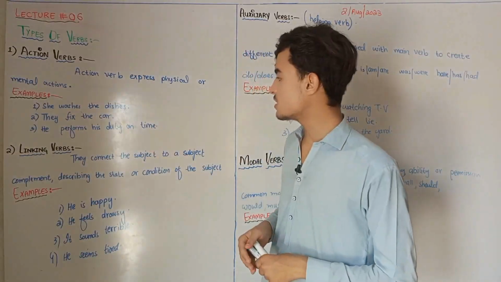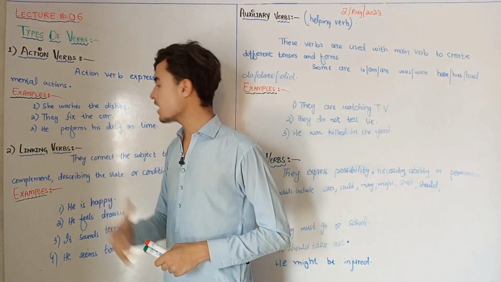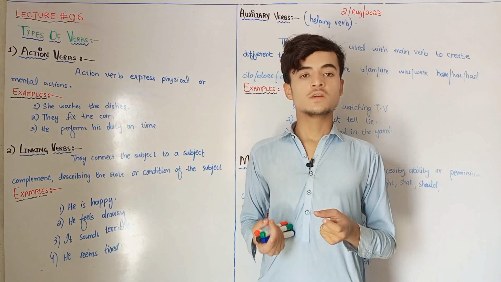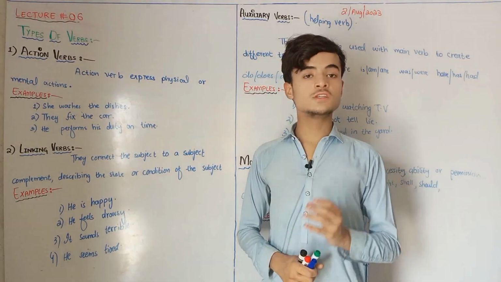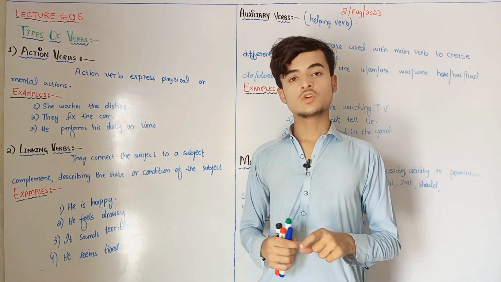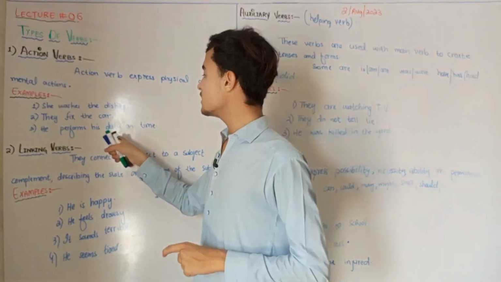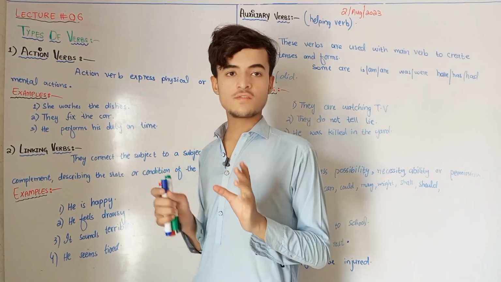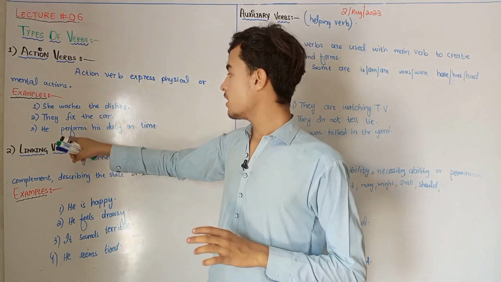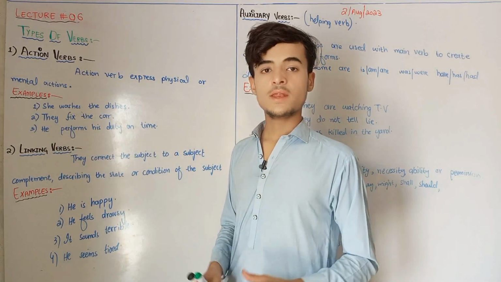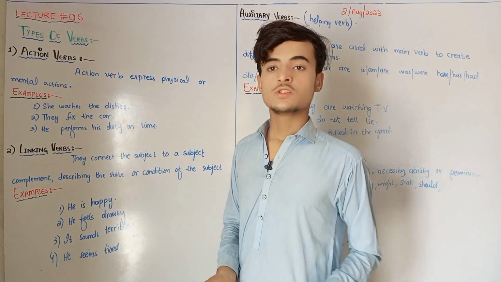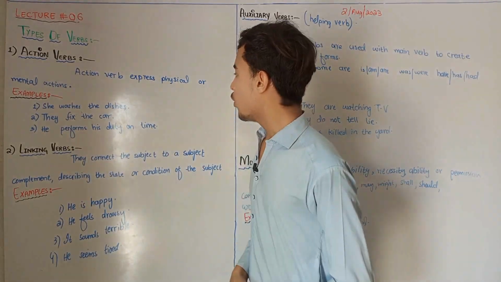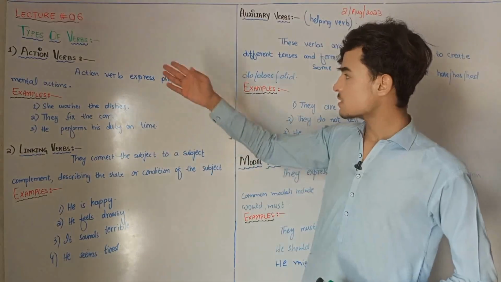He performs his duty on time. What is performs? Performs is an action verb. How? Because he is doing something, he is performing his duty on time. There is an action, he is doing his duty. Here, duty is a noun, because duty is a thing and the name of an activity. And performs is an action, meaning that you are doing that activity. So performs is an action verb. Hope you understood the action verb.